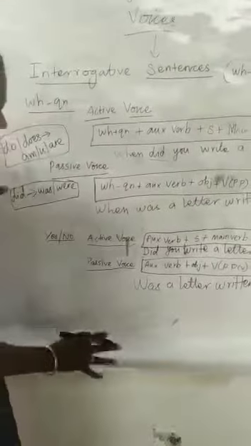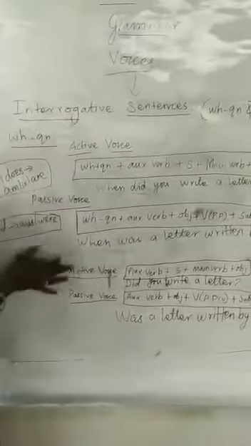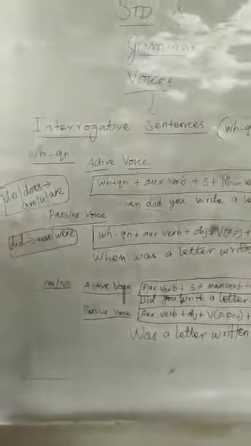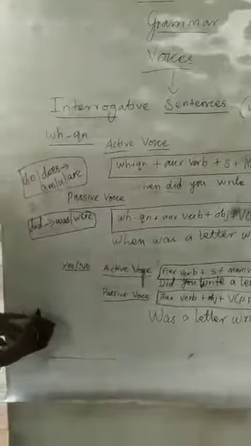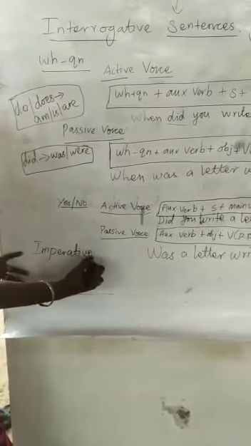For all the examples, you take the structure and follow it. It will be very easy. So all the things you will use in this way. This is the interrogative sentence. In your textbook a lot of examples are there. With the help of this, you can do it. Now let us see the imperative sentence. An imperative sentence, you may know, is a command or order type.